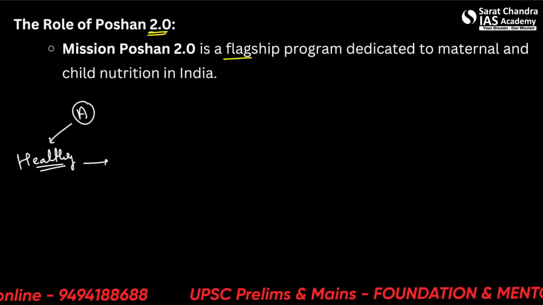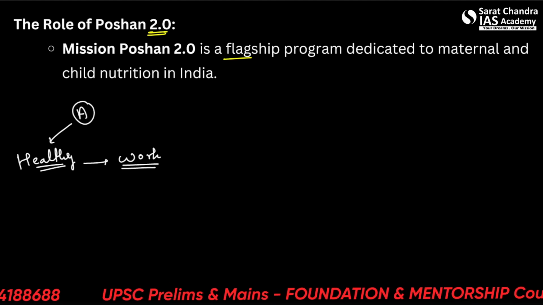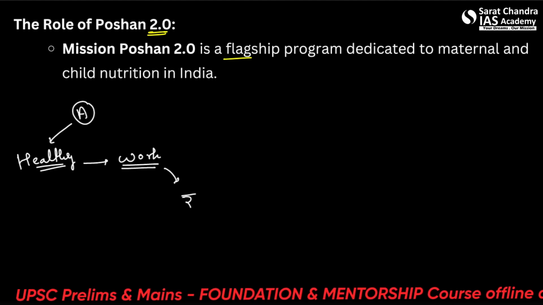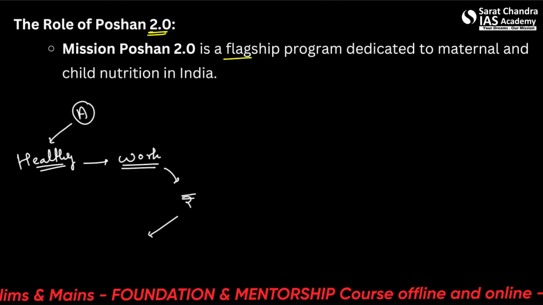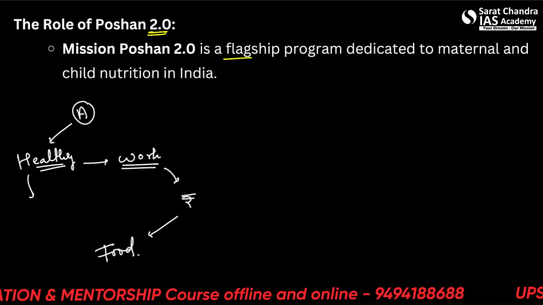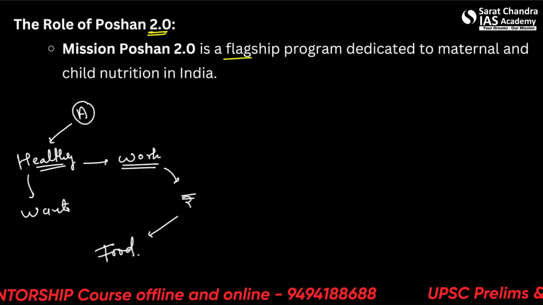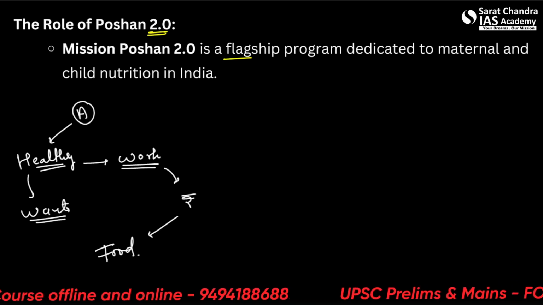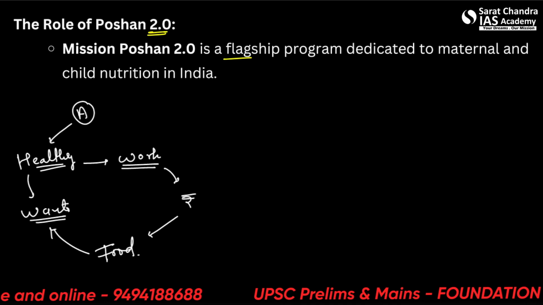A is able to work. A is able to earn some money. A is able to spend that money on good food. Now because A is healthy, A also wants to eat food. His health is good. He wants to keep his fitness good. And he is able to eat the food.